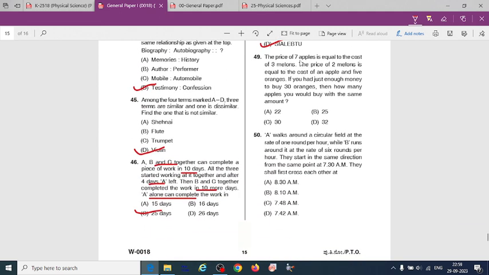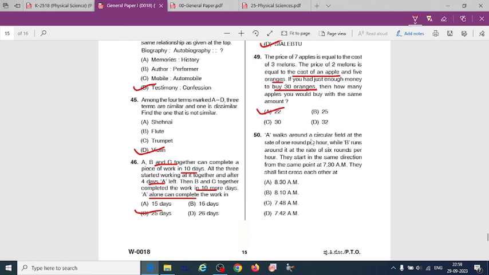The price of 7 apples is equal to the cost of 3 melons. The price of 2 melons is equal to the cost of an apple and 5 oranges. If you had just enough money to buy 30 oranges, then how many apples would you buy with the same amount? That will be 22.